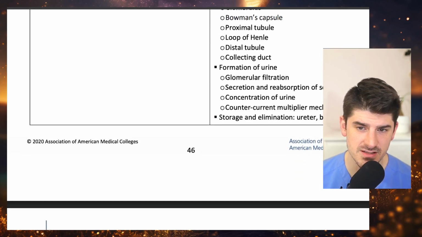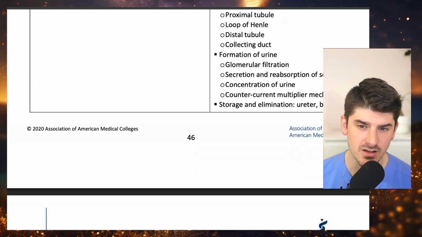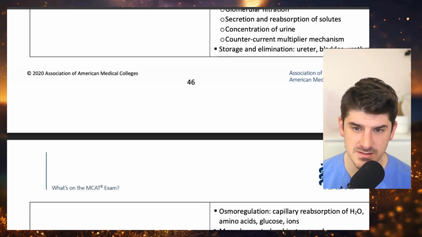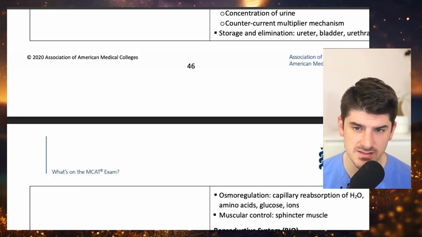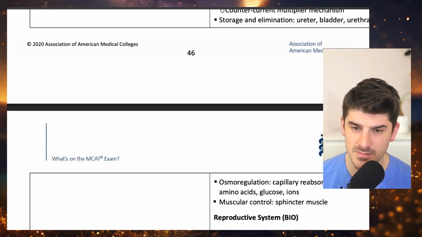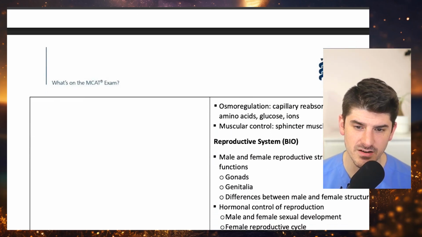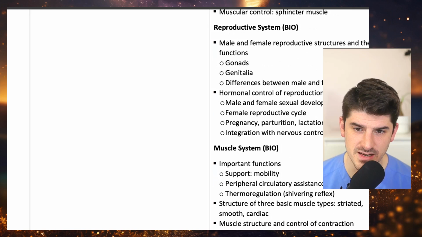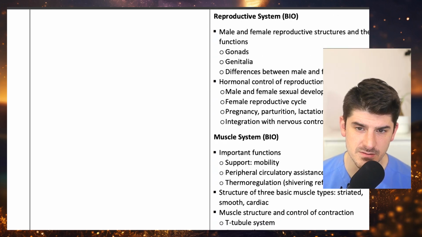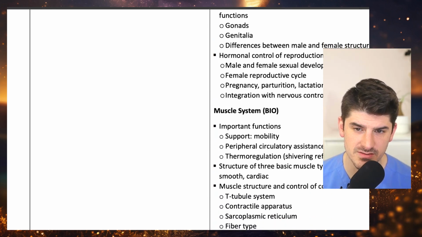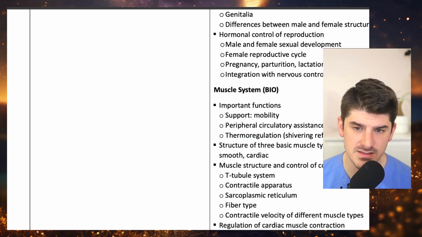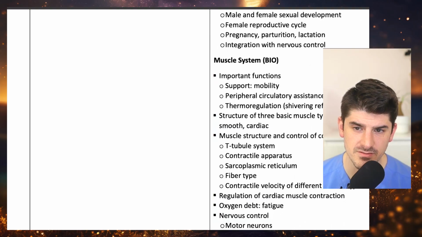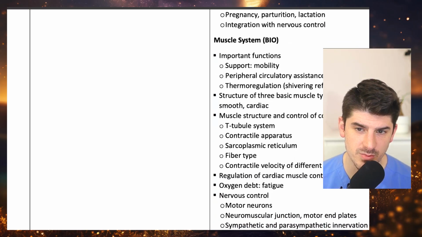nephron structure, glomerulus, Bowman's capsule, proximal tubule, loop of Henle, distal tubule, collecting duct, formation of urine, glomerular filtration, secretion and reabsorption of solutes, concentration of urine, countercurrent multiplier mechanism, storage and elimination, ureter, bladder, urethra, osmoregulation, capillary reabsorption of H2O, amino acids, glucose, ions, muscular control, sphincter muscle. Reproductive system, male and female reproductive structures and their functions, gonads, genitalia, differences between male and female structures, hormonal control of reproduction, male and female sexual development, female reproductive cycle, pregnancy,